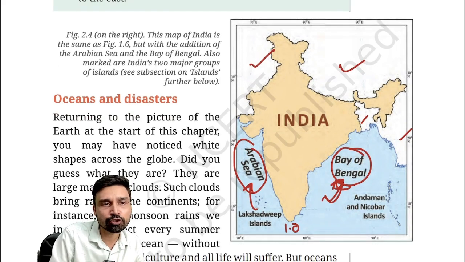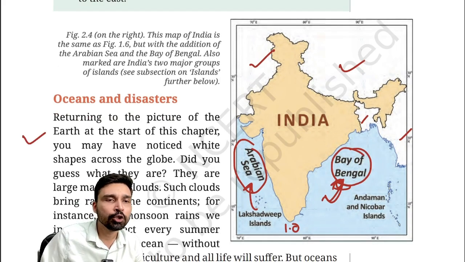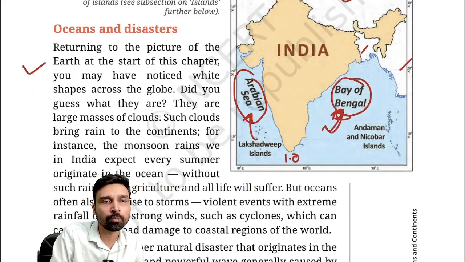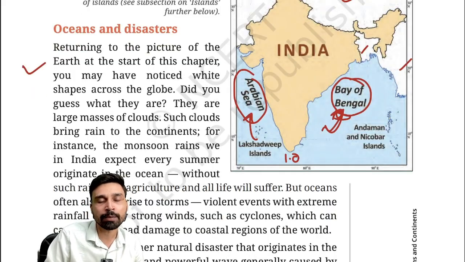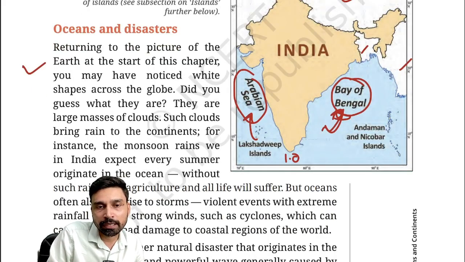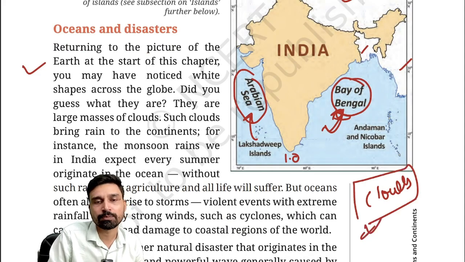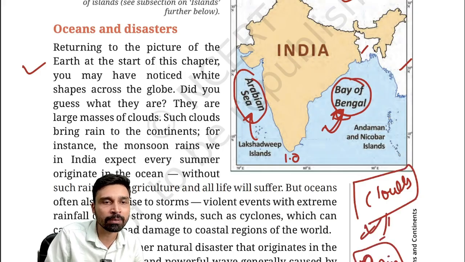So returning to the picture of Earth at the start of this chapter, you may have noticed white shapes across the globe. Did you guess what they are? So the white shapes that you have looked at in the first image are nothing but the clouds. And clouds are very vital for us because it is the clouds that are the harbinger of rain. These are the clouds that bring rain to us on the continental land masses.